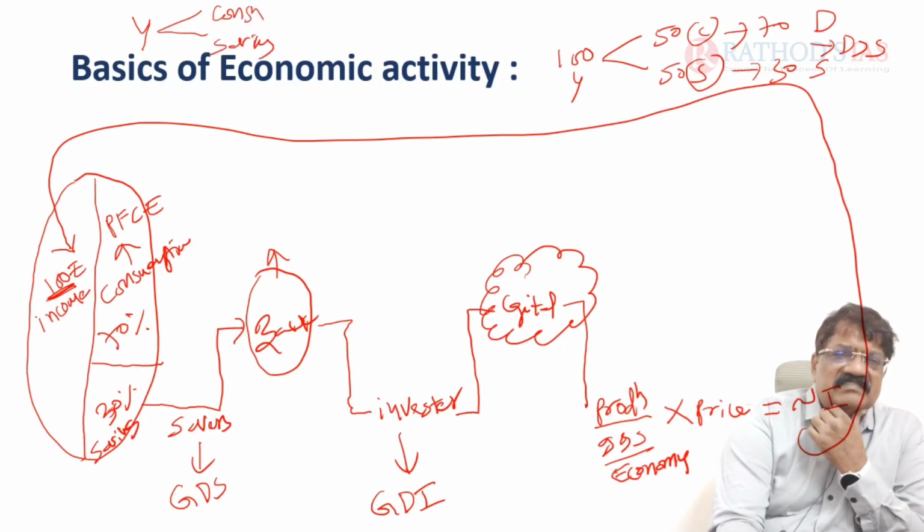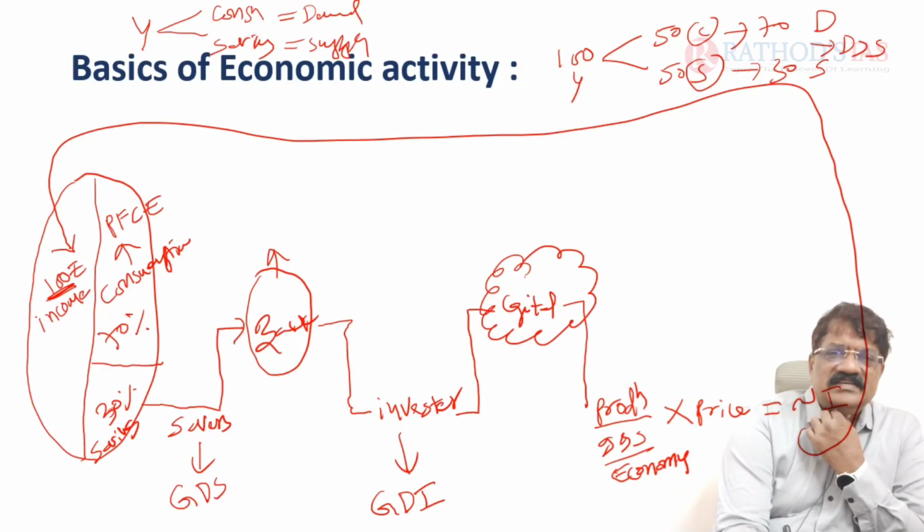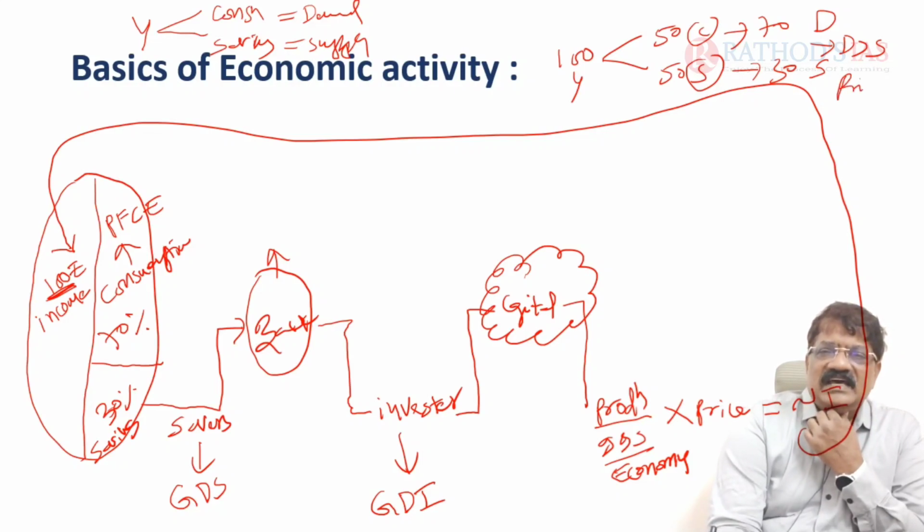Why? Because savings become supply, and your consumption becomes demand. We want demand and supply to match. Whenever consumption exceeds, demand exceeds supply, and prices rise upwards, it is inflation. The common problem in India is inflation.